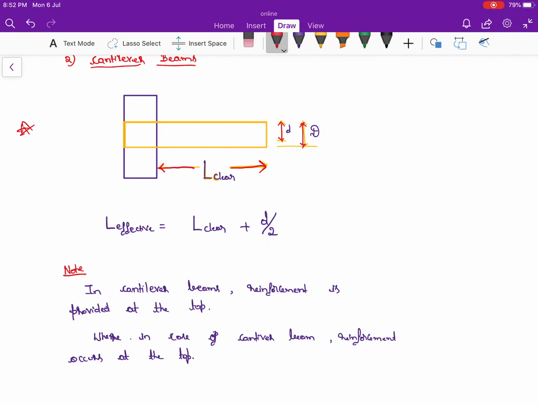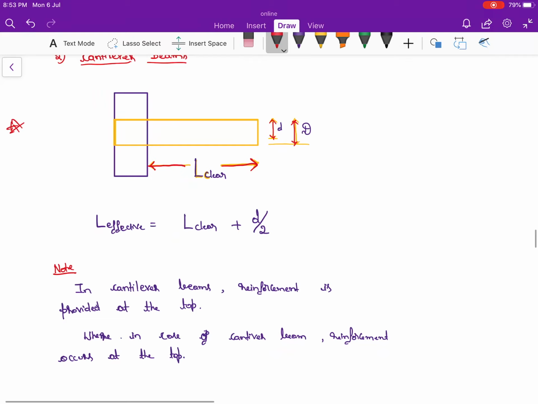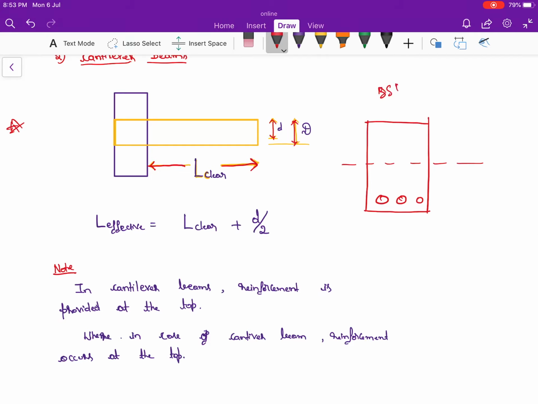So one note, it may be useful for solving MCQs and is very important. In cantilever beams, reinforcement is provided at the top. See, if I take the normal beam, I'll write the neutral axis. Here the reinforcements will be provided. This is a normal beam or simply supported beam like that. So the top portion is called the tension zone.